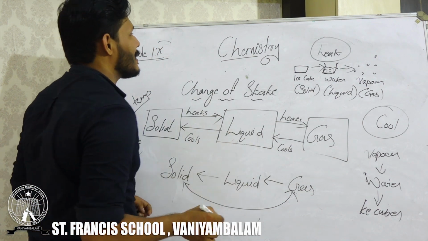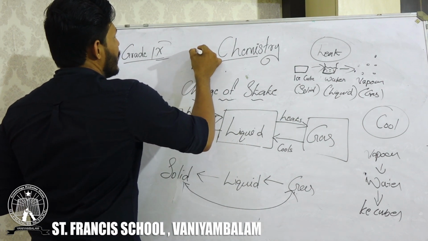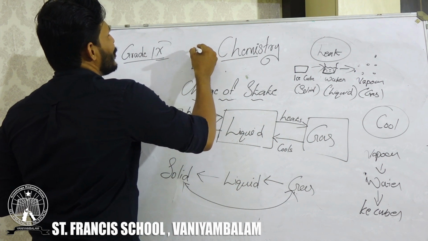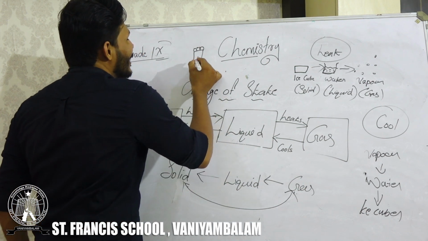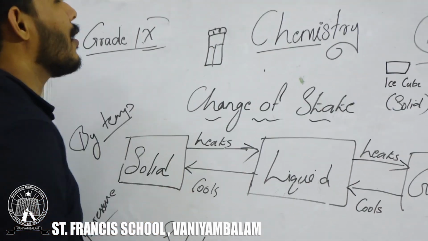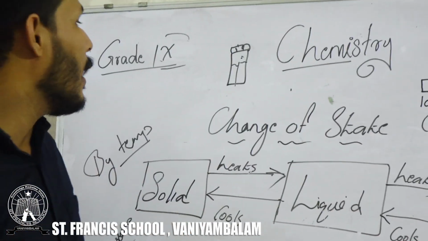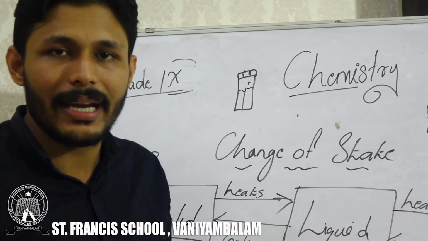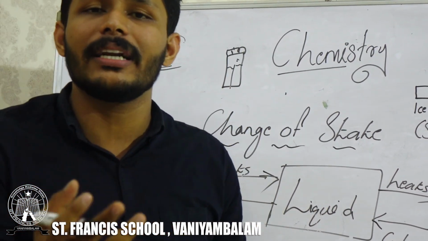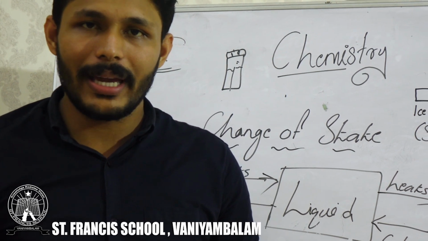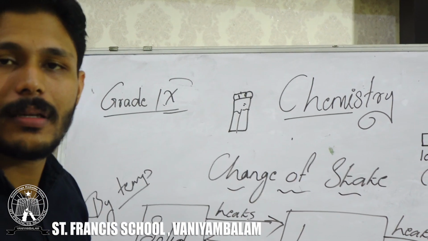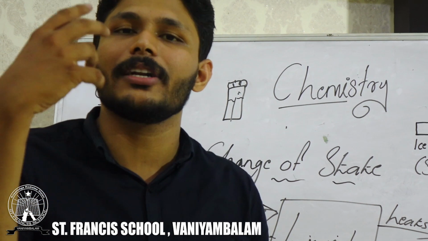So it is better to take the example of the gas lighter. Inside the gas lighter, I will draw a rough structure. It will not look like a gas lighter, but you should assume that it is a gas lighter. So inside that, some liquid type of material will be there. Actually, it is gas, because inside this gas lighter, a heavy amount of pressure is there. It is compressed inside that. Because of that much pressure, this gas has been converted into a liquid state. If we are applying more pressure, what will happen? This will be converted into a solid state.